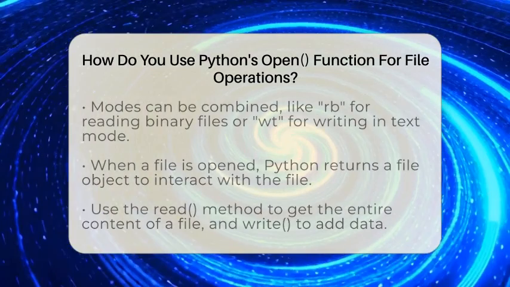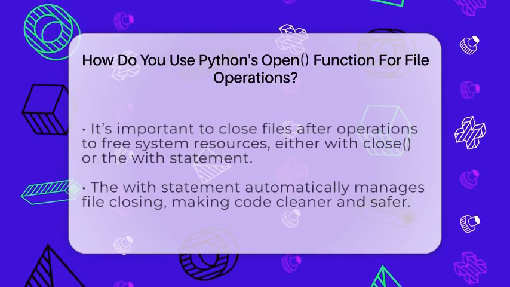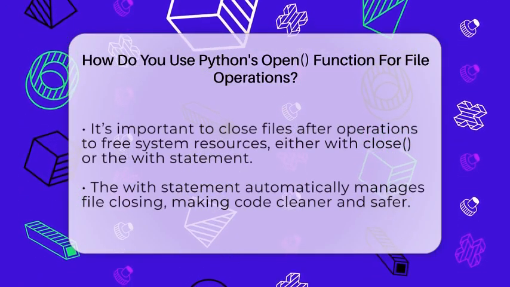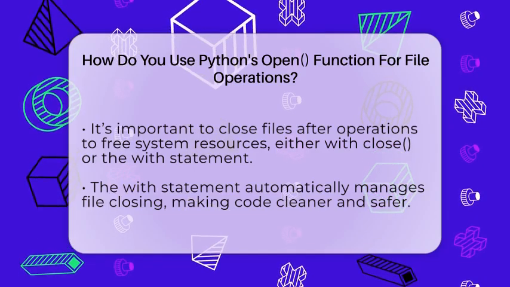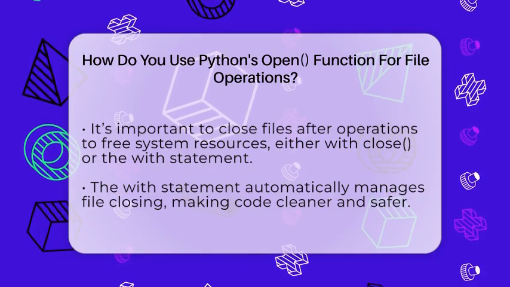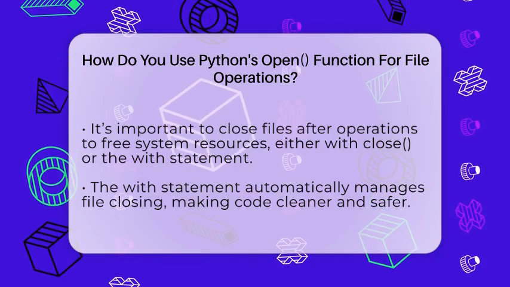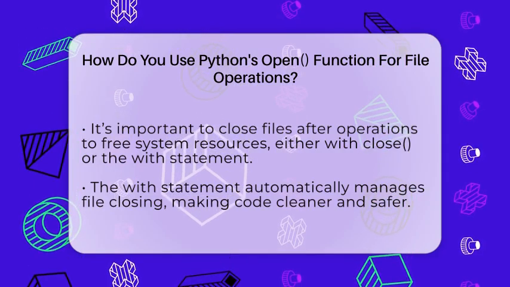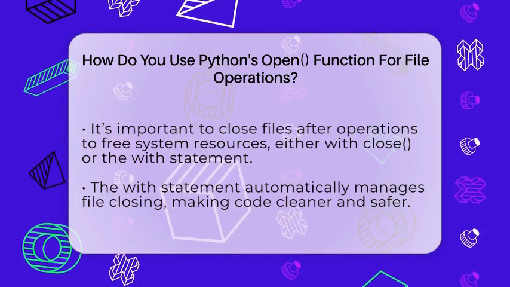To read the entire content of a file, you can call the read method on the file object. To write data, you use the write method. It's very important to close the file after you finish working with it. If you don't, system resources might stay locked and your program could run into problems. The traditional way is to call the close method on the file object.